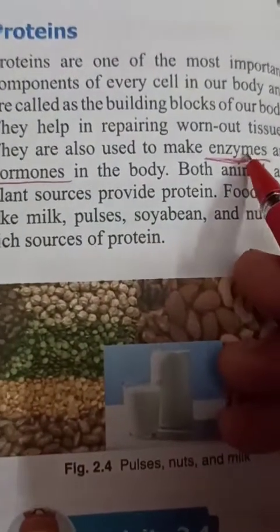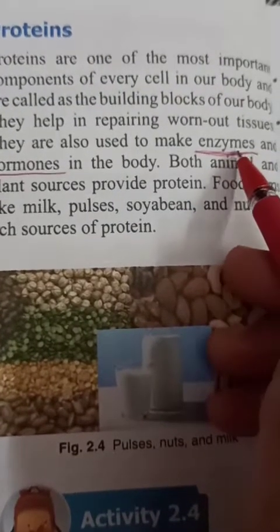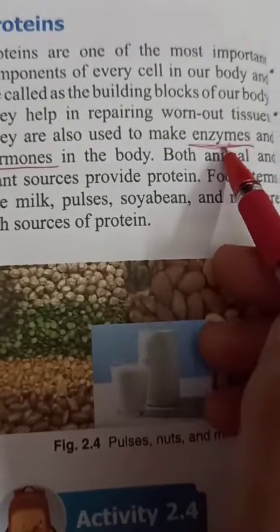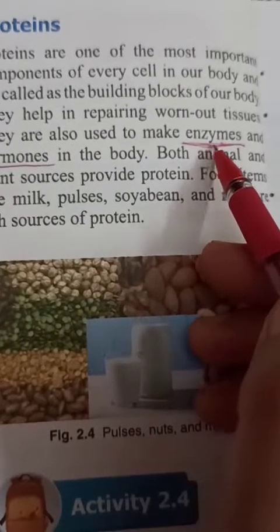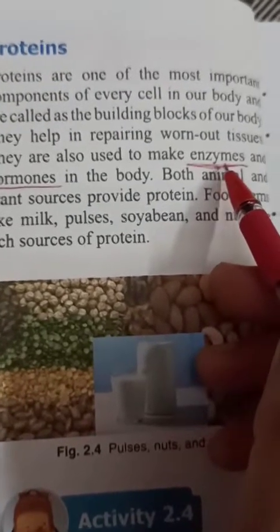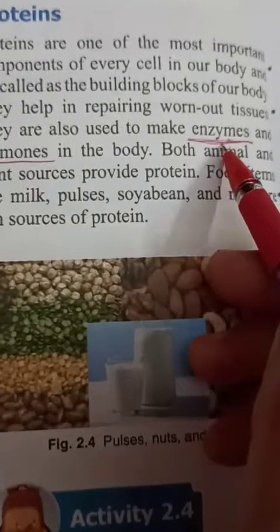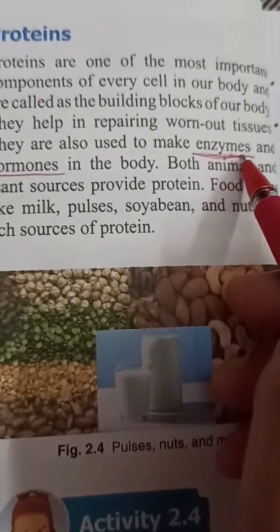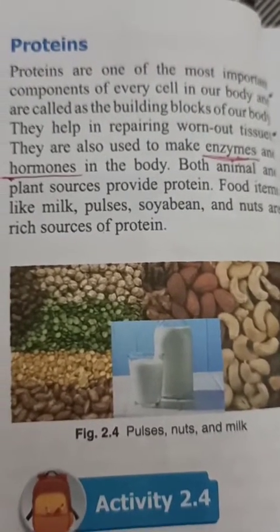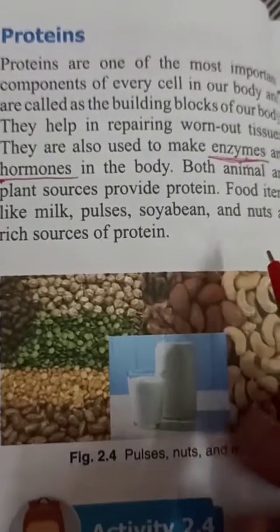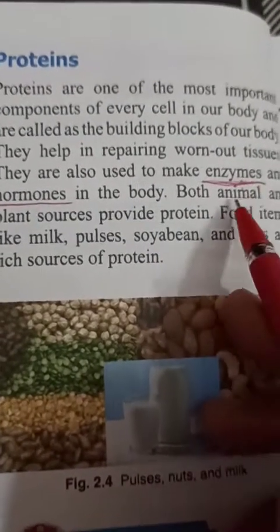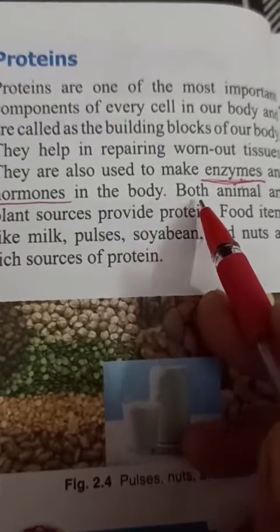Enzymes are a kind of protein, but whatever actions or different reactions take place in our body, they are sped up, or we can say completed, with the help of these enzymes. Understood? Just now I have told you that carbohydrates are converted into glucose.